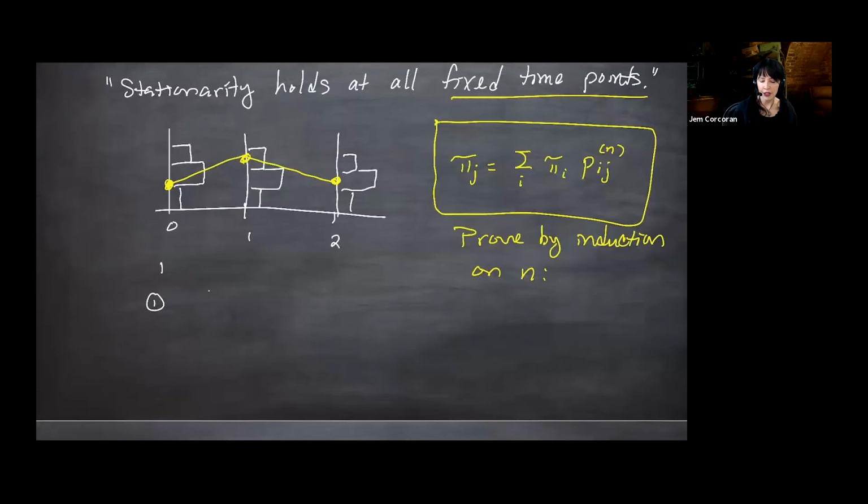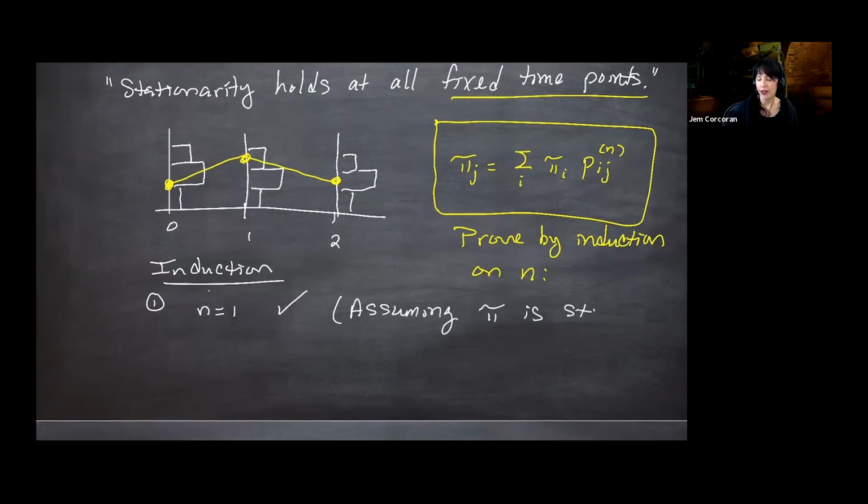Step 1 of my induction, n equals 1, is satisfied because I'm starting with a stationary distribution and saying that then it stays stationary at all fixed time points. This is because we're assuming pi is a stationary distribution, and the very definition of that is what's in my yellow box, but with n equals 1.